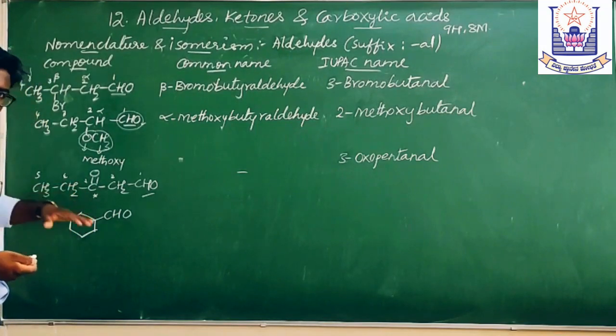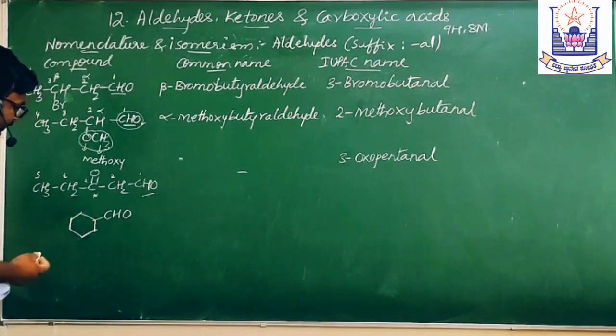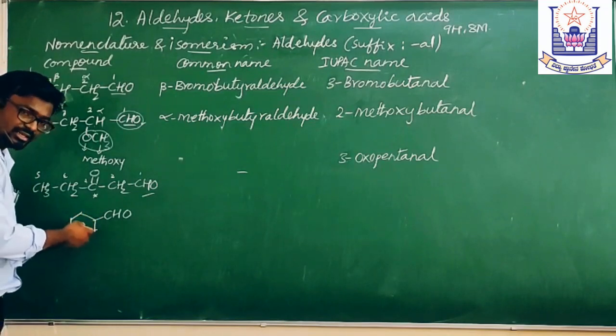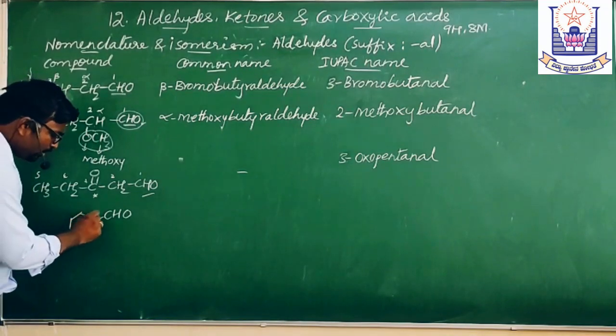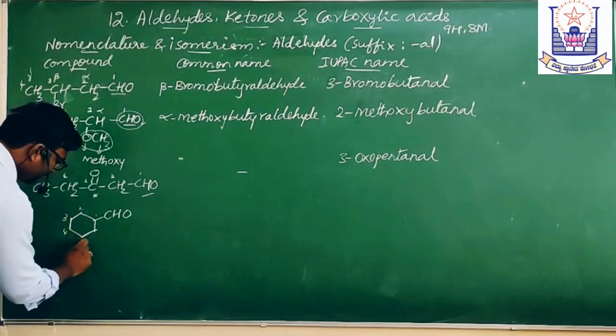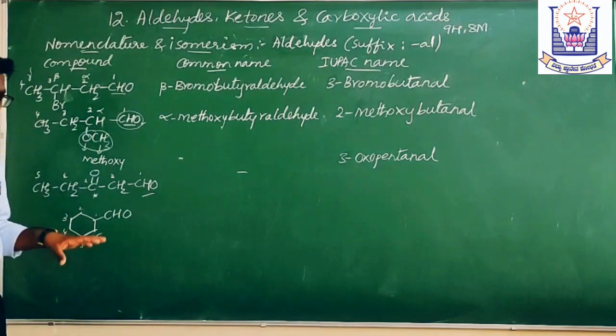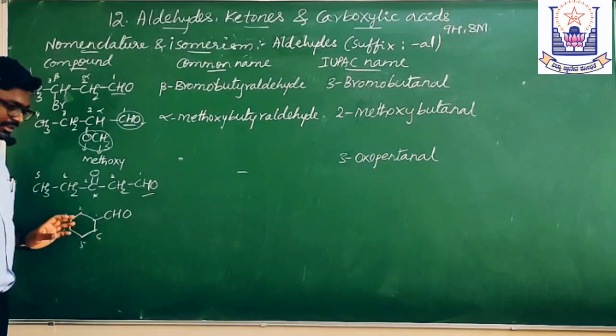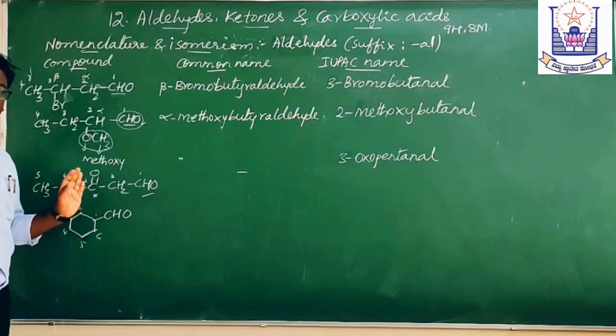Here we have to name it like this: cyclohexane. How many carbon atoms are there in the ring? 1, 2, 3, 4, 5, 6. There are 6 carbon atoms in this ring. Therefore, it is a cyclohexane.